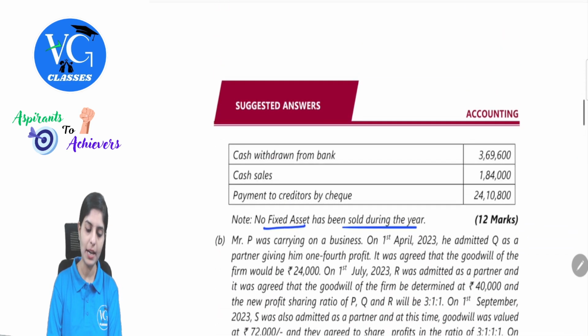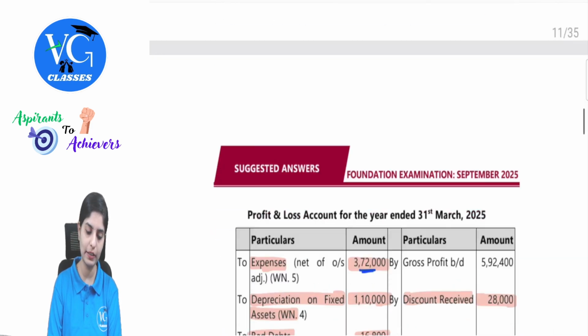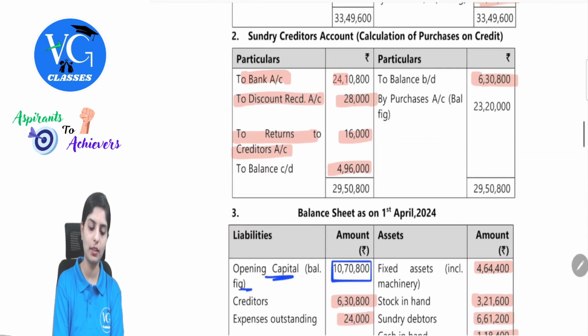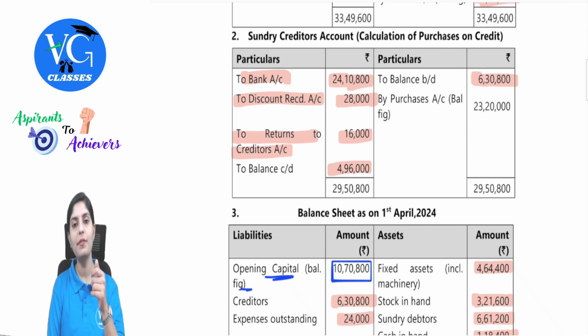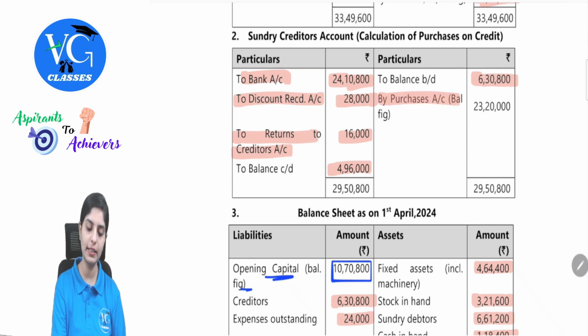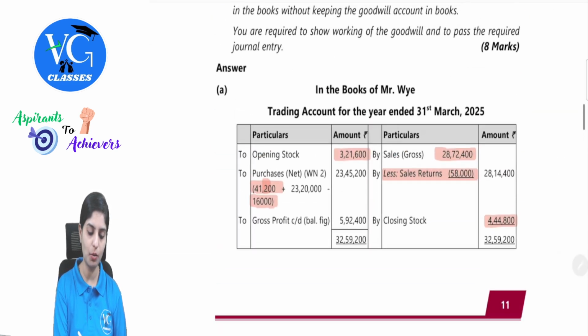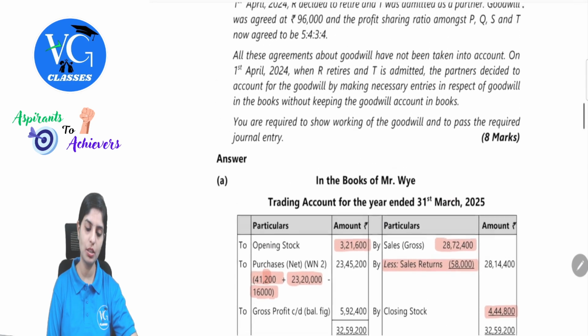Then we had payment to creditors by check. So what will be the entry? Creditors account debit to bank, 24,10,800. So this will appear in the creditors account, 24,10,800. Now here again opening balance was given, closing balance given, all other details are entered in the creditors account. If you remember, in the question they had not given the credit purchases value. So whatever we are going to get as a balancing figure is nothing but the credit purchases, 23,20,000. So this will be taken to my trading account, plus 23,20,000. All pointers clear? Yes or no? So this was all the question.